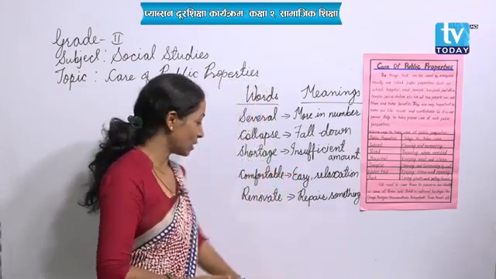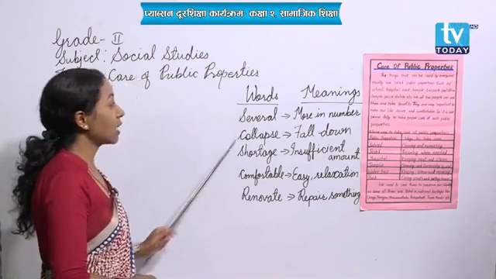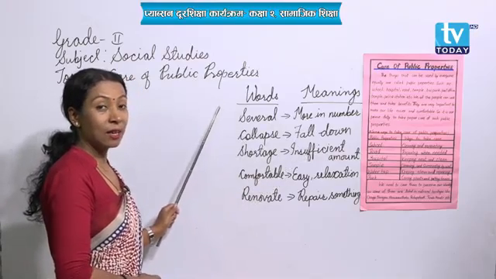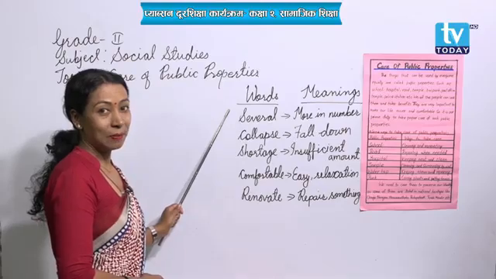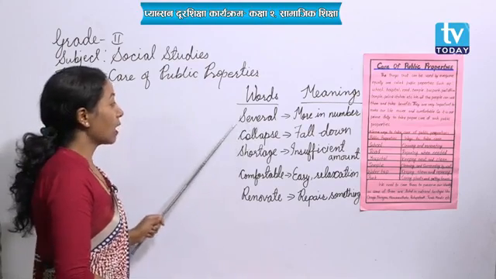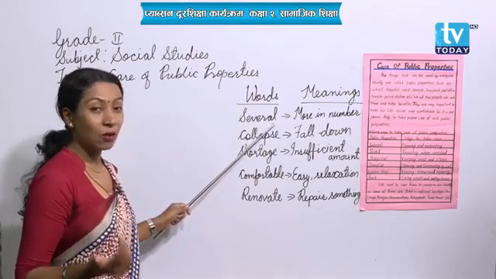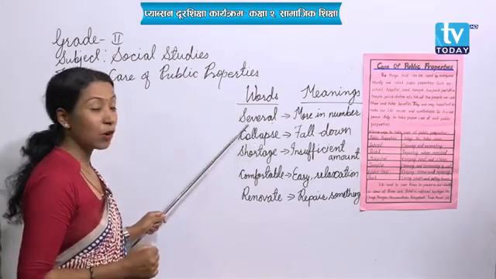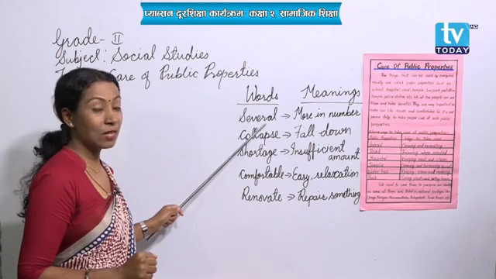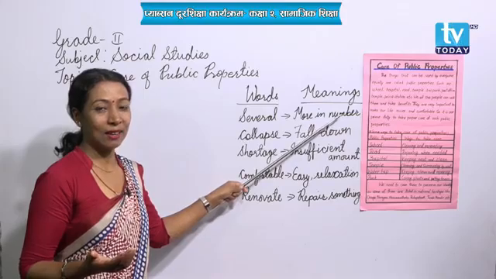As you can see here on the board, some words are written on this side and their meanings are written there. Let's have a look and read the words and meanings. The first word is S-E-V-E-R-A-L, several. My dear students, you can read after me. Once again, S-E-V-E-R-A-L, several. And what's the meaning? It is more in number. Many types, also, you can say.